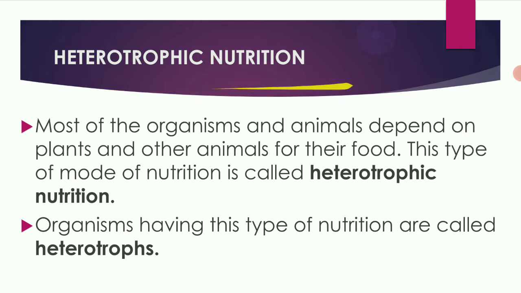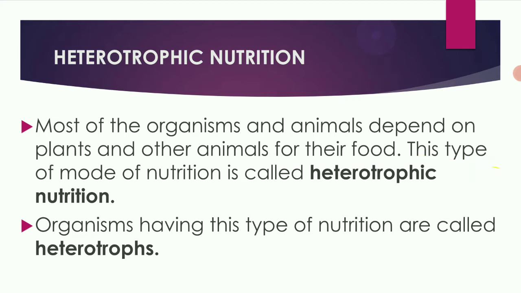Next, heterotrophic nutrition. Most of the organisms and animals depend on the plants and other animals for their food. We, the human beings, also come under animals. So we depend upon plants as well as animals for our food.